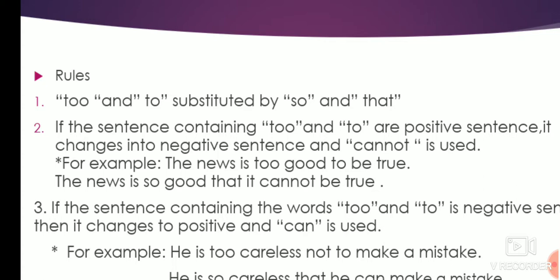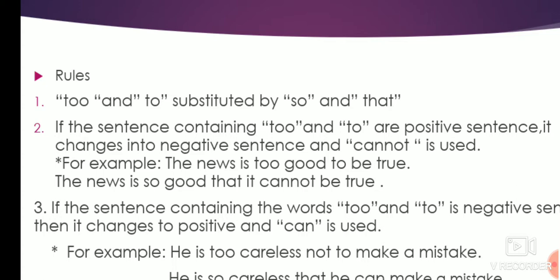If a sentence is with too and to, then the answer will be with so and that. And again I will tell you, in transformation you don't have to change the meaning. Whatever the sentence, when you are writing the answer, the meaning should not change. The first is common, and the second and third are the basic two rules.